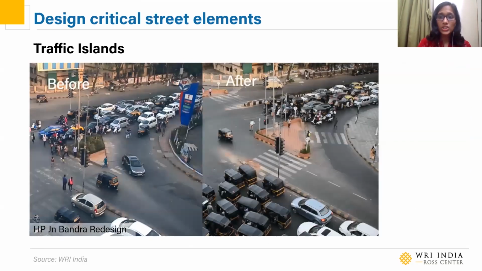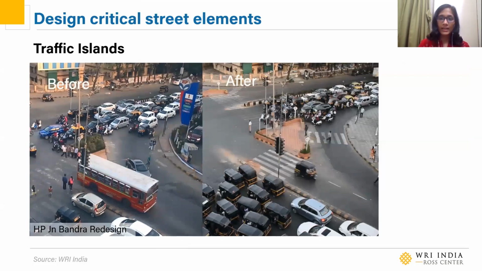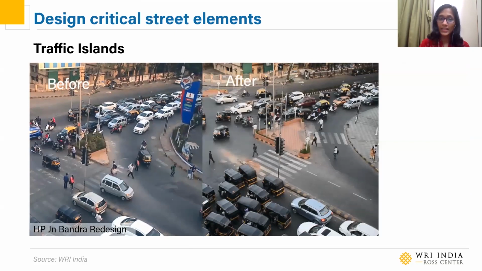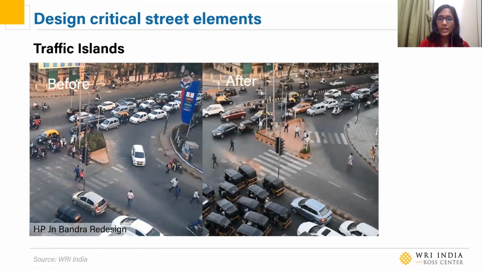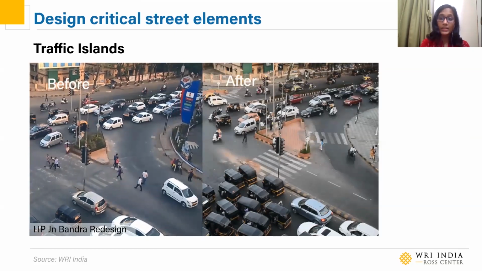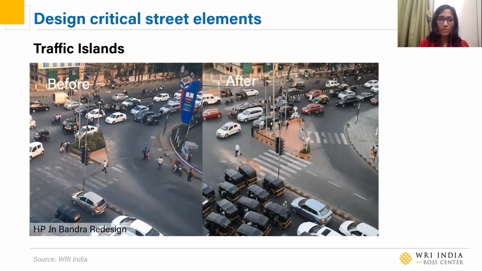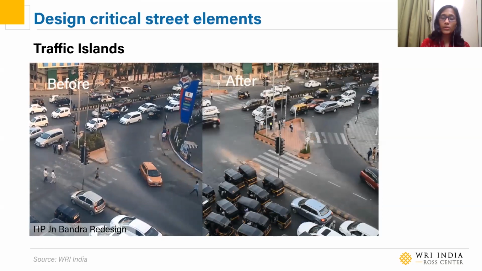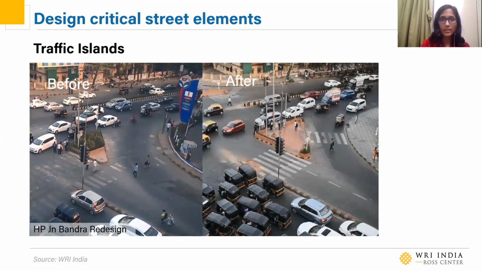Just to quickly demonstrate the impact of a well-designed island, here's a before-after video of an island design in HP Junction. Here we can see how the island design today on the right has sufficient landing area for pedestrians to stand and wait before they cross the road, as well as it continues to guide the turning vehicles seamlessly.